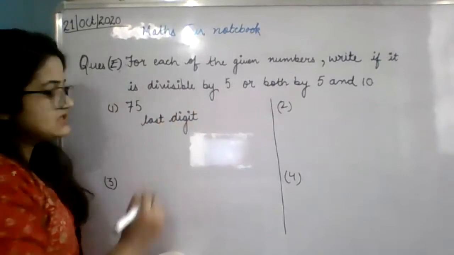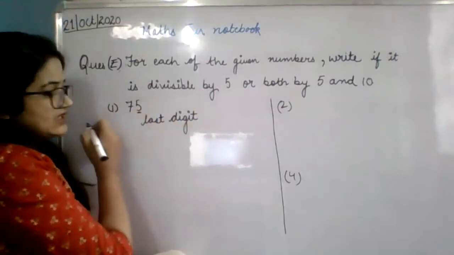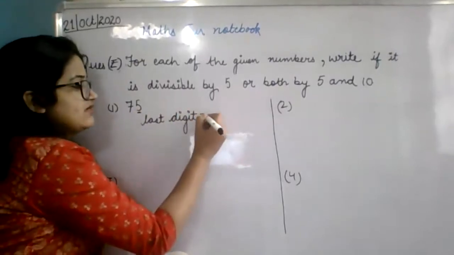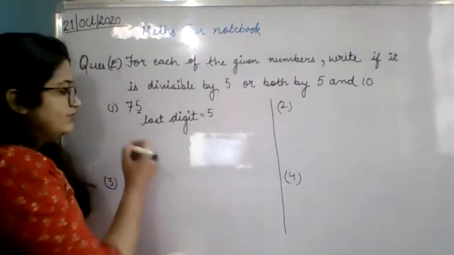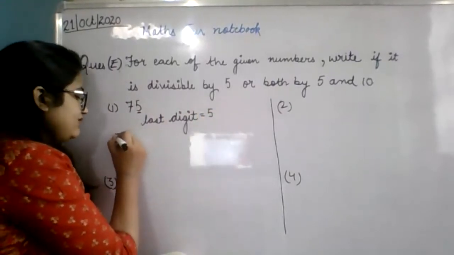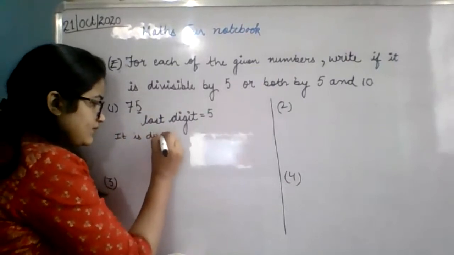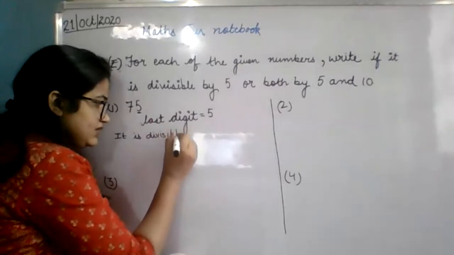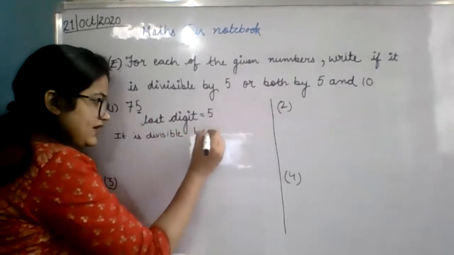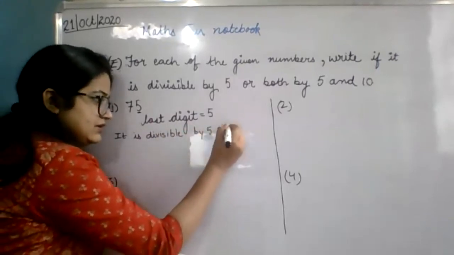Okay, so the last digit is common in both. The last digit is 5. So if it is 5, you will write it is divisible by 5. It is divisible by 5 only.